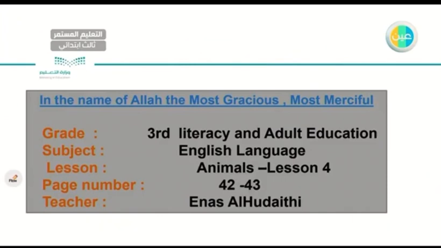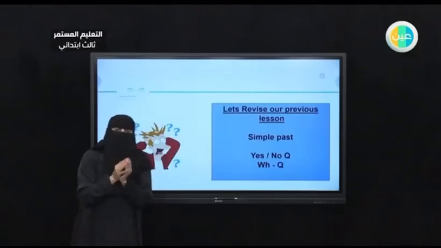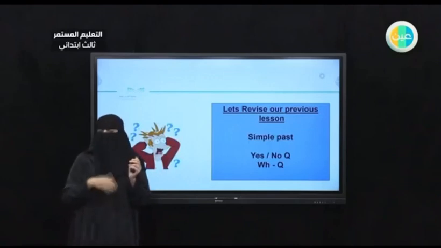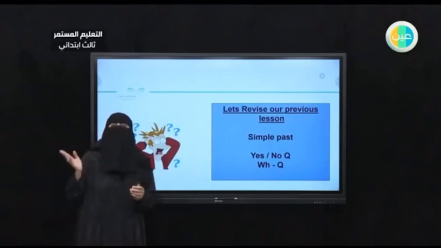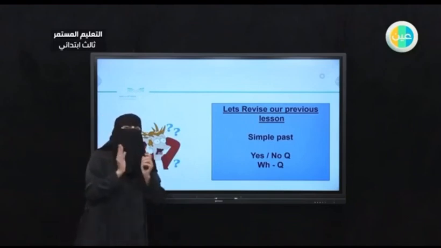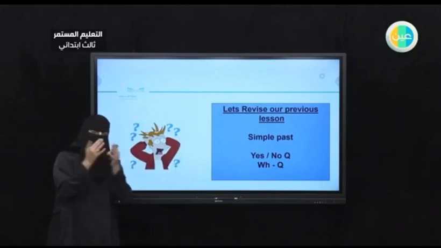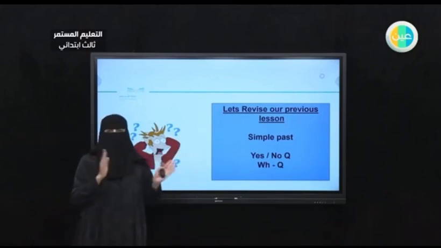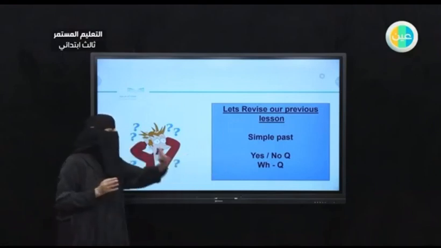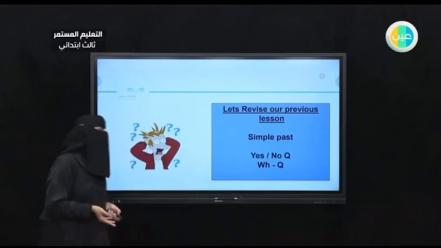And let's try to revise what we've learned in the previous lesson, my dear student. In the previous lesson, as I mentioned earlier, we talked about simple past, things that happened before this moment. Maybe 5 seconds ago, maybe 5 days, maybe 5 years. Doesn't matter, anything that happens before this moment is considered to be in the past, okay? And we were able to answer yes/no questions regarding simple past and WH questions. And also we cover affirmative and negative, okay?